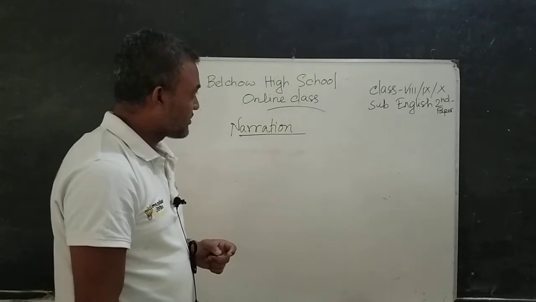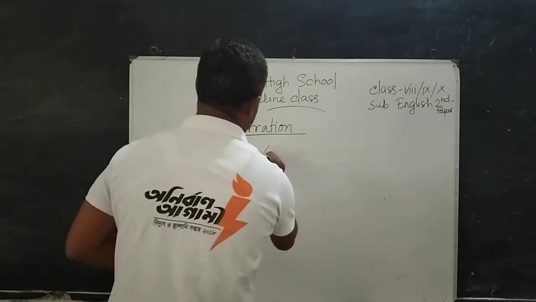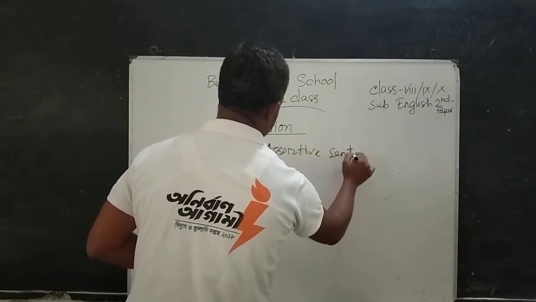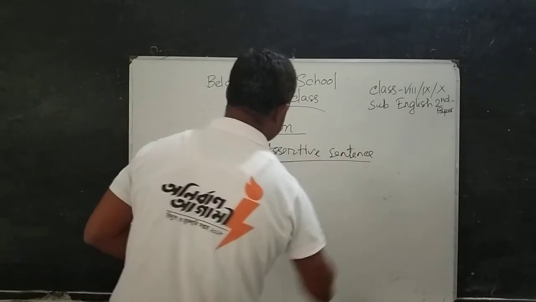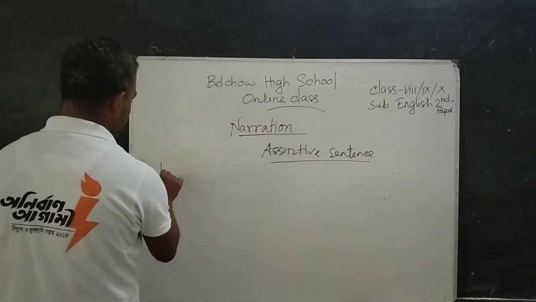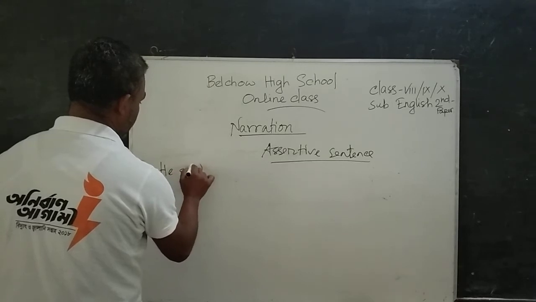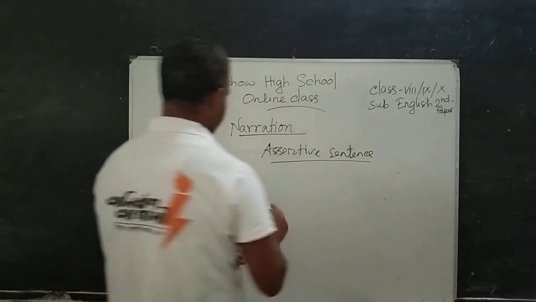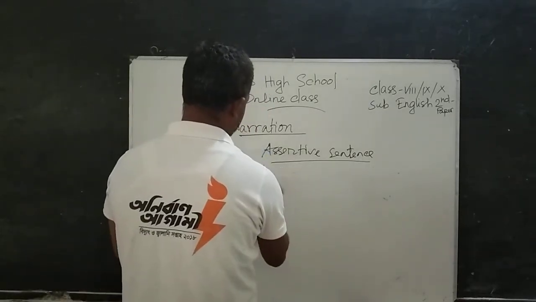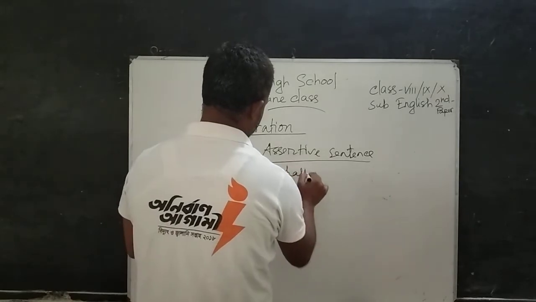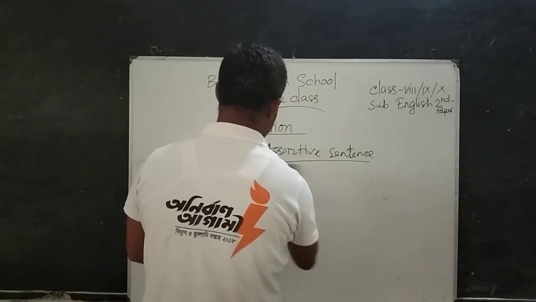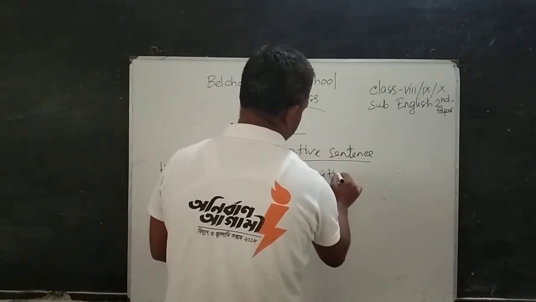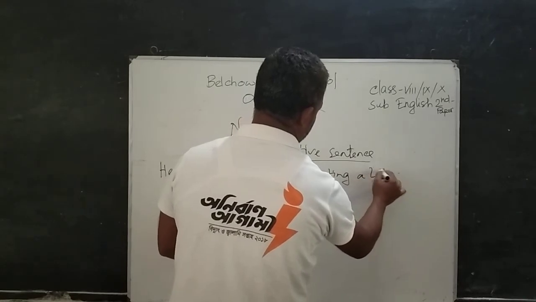Now, I am going to discuss the assertive sentence, such as: he said to me, "I am writing a letter."